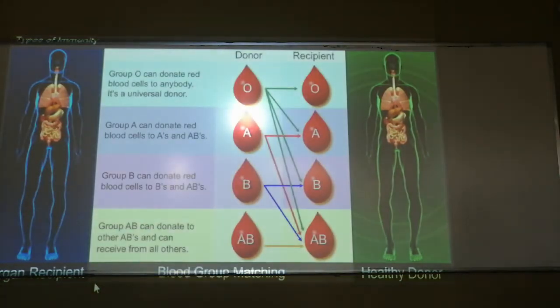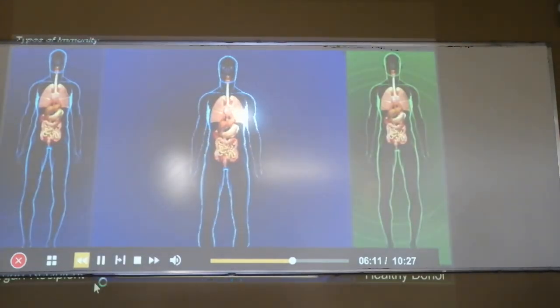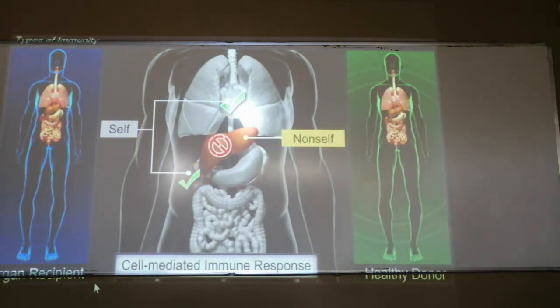Okay, so you can see here the donor and recipient. You cannot transfer your organ to a person who has a different blood group than yours. Why? Because they can produce antibodies against the antigen present on the RBC. Therefore, matching is very important.